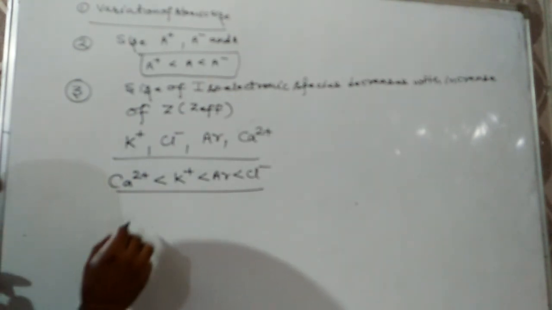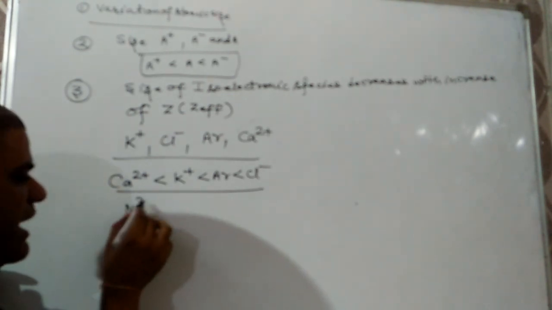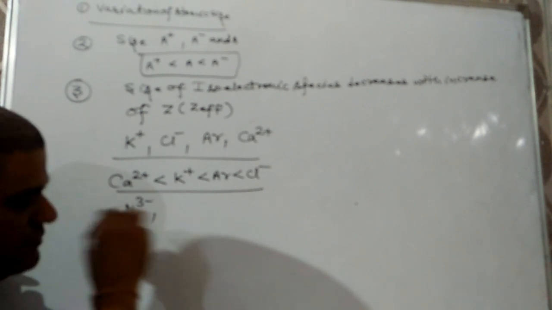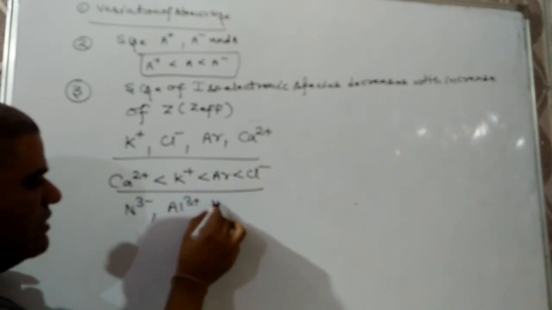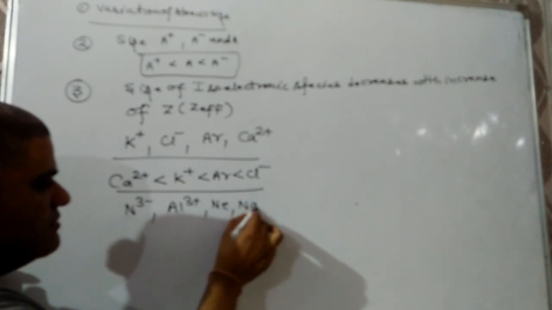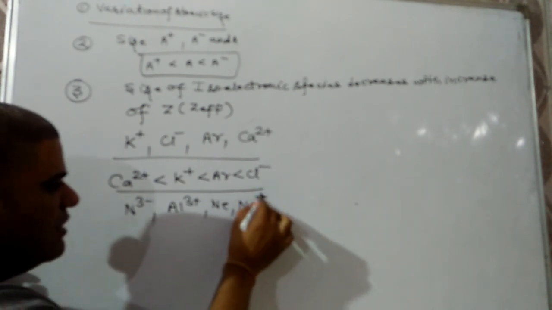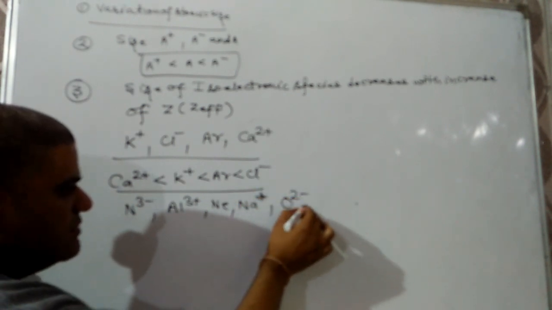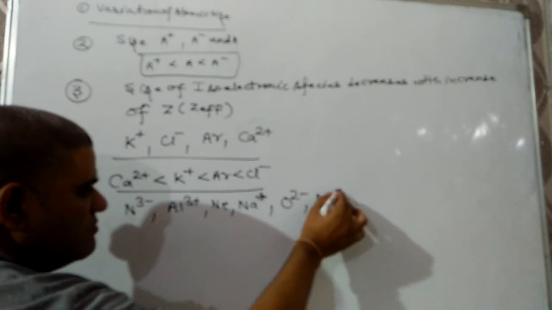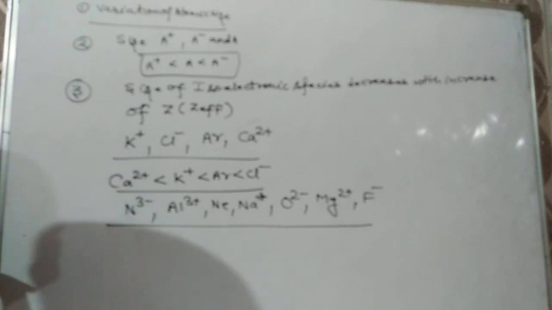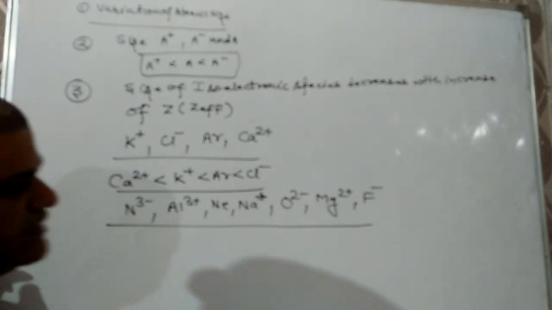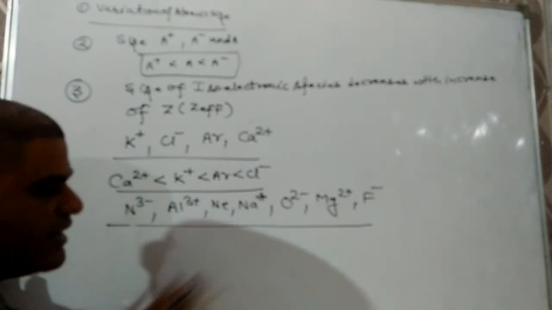Next question might be there. Arrange N3 negative, Al3 positive, neon, Na positive, O2 negative, Mg2 positive, and F negative in increasing order of ionic size. As I have mentioned, all are isoelectronic.